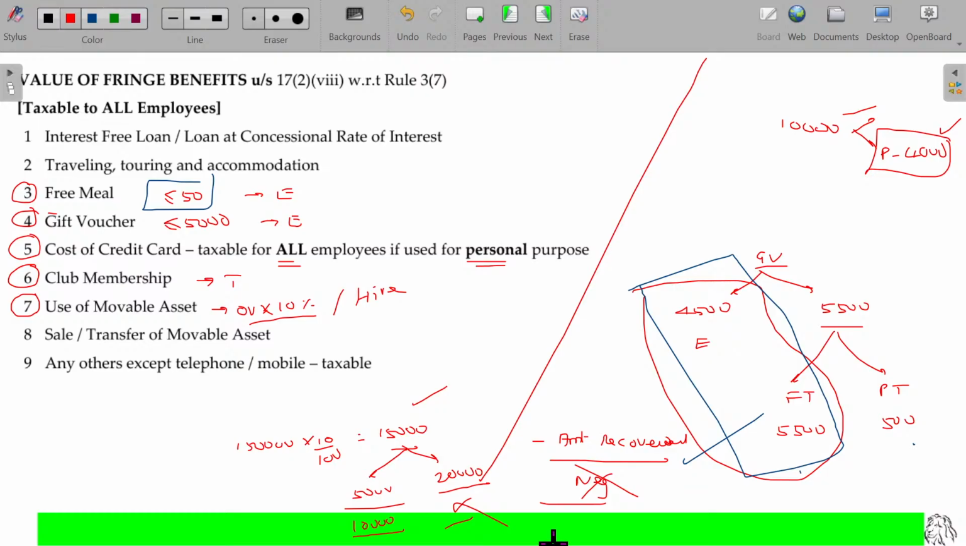Is that okay? So I have covered 5 aspects. Free meal, less than or equal to 50 is exempted. Gift voucher, less than or equal to 5,000 is exempted.